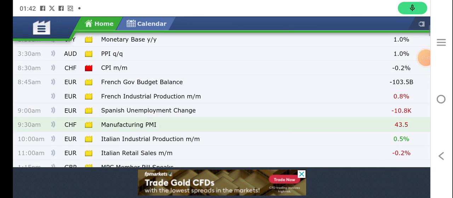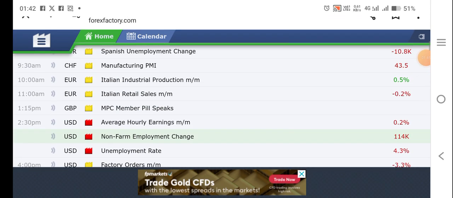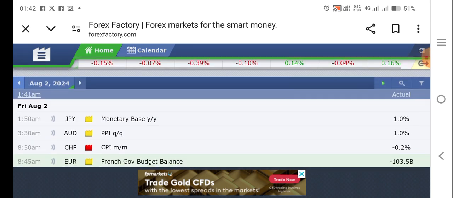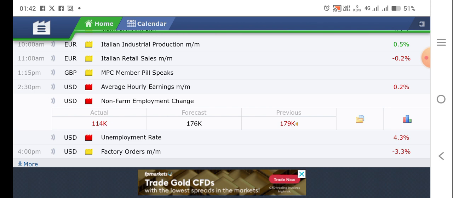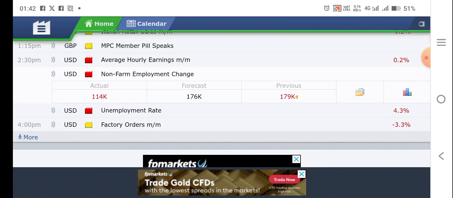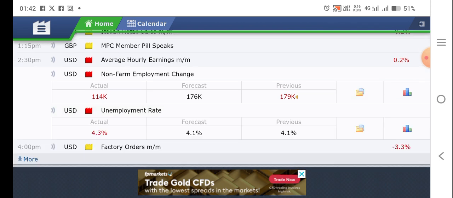Before we continue to the charts, I wanted to show you how the NFP news came out. NFP, the employment change, had an actual of 114,000 and the forecast was 176,000, meaning it was a negative NFP. Even the unemployment rate was 4.3. Unemployment is high in the United States, according to the news, hence why we saw the dollar sliding down, plummeting.